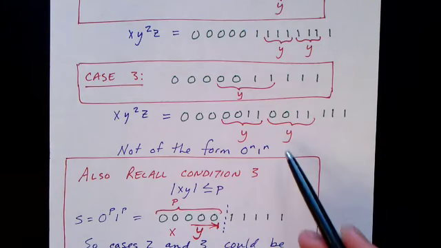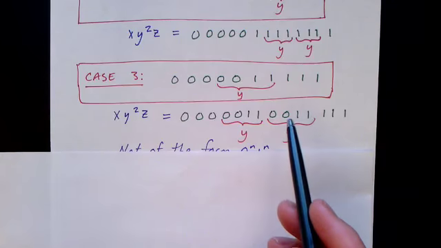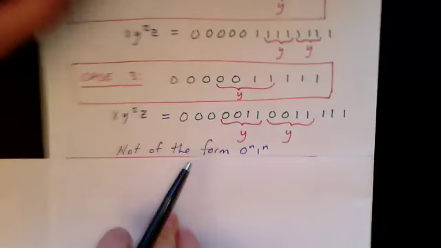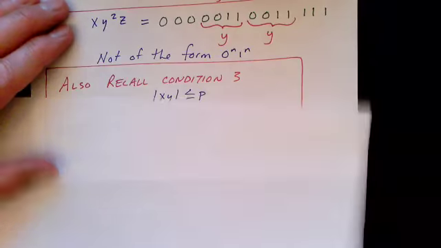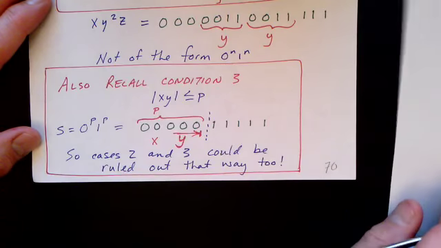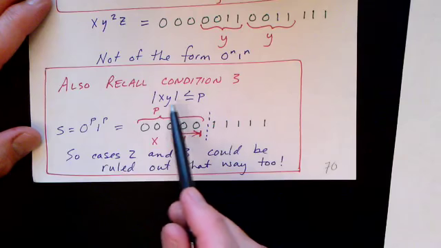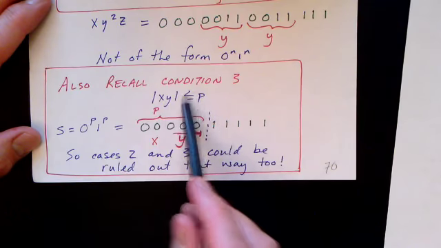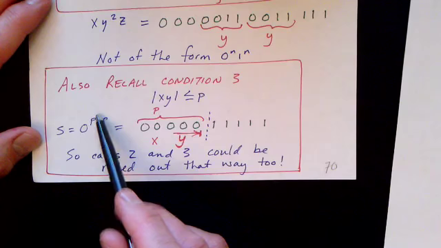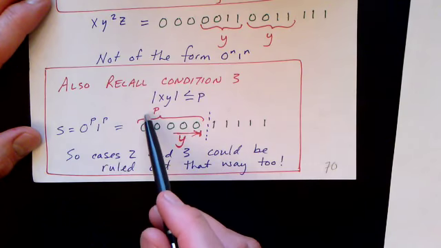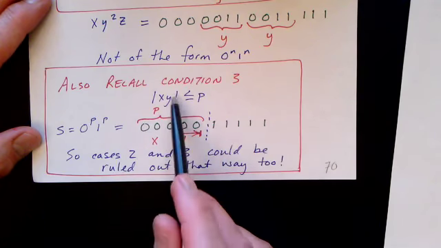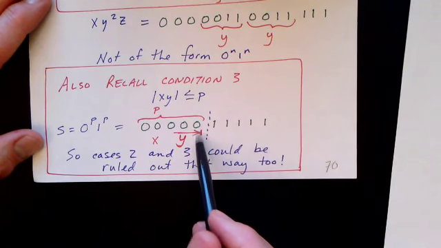So we've shown that no matter how we break it into X, Y, and Z, it cannot be pumped. So therefore this language is not regular. Now I also want to mention one other thing. There was another condition, which is that the length of X and Y is less than or equal to P. So our string is 0 to the P, 1 to the P. And so we're saying that X followed by Y has to end before we have more than P characters.